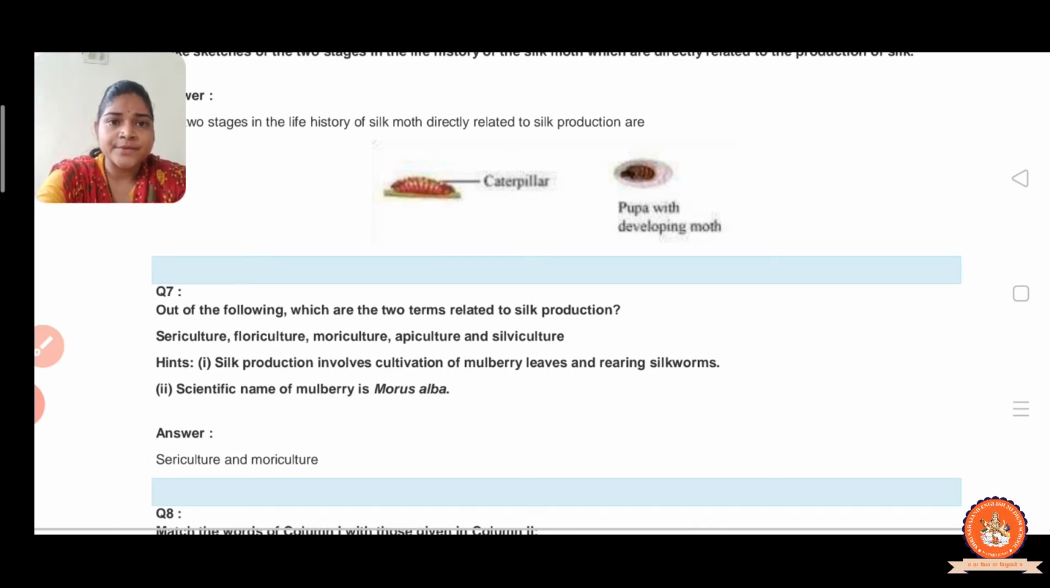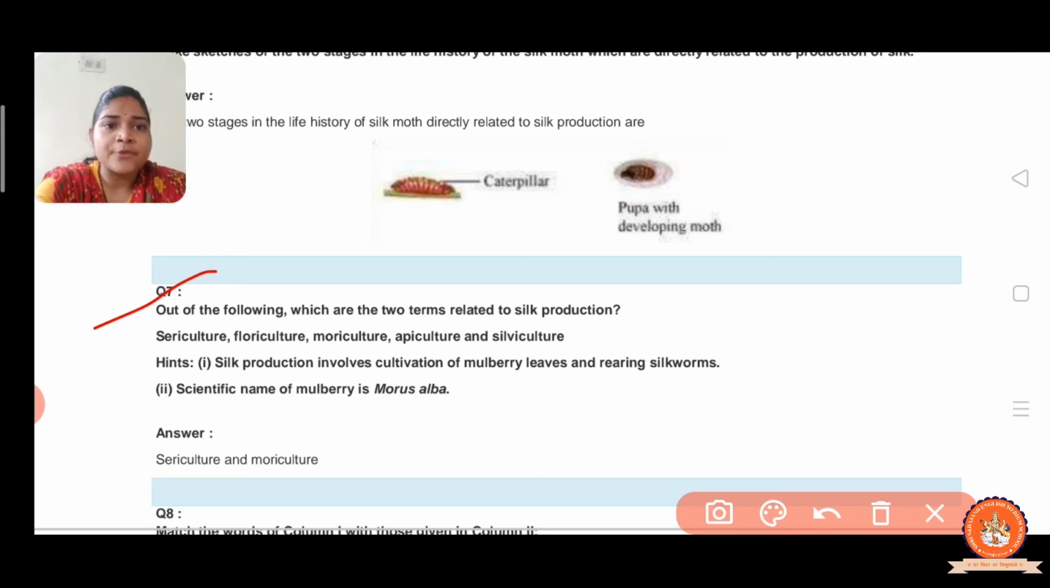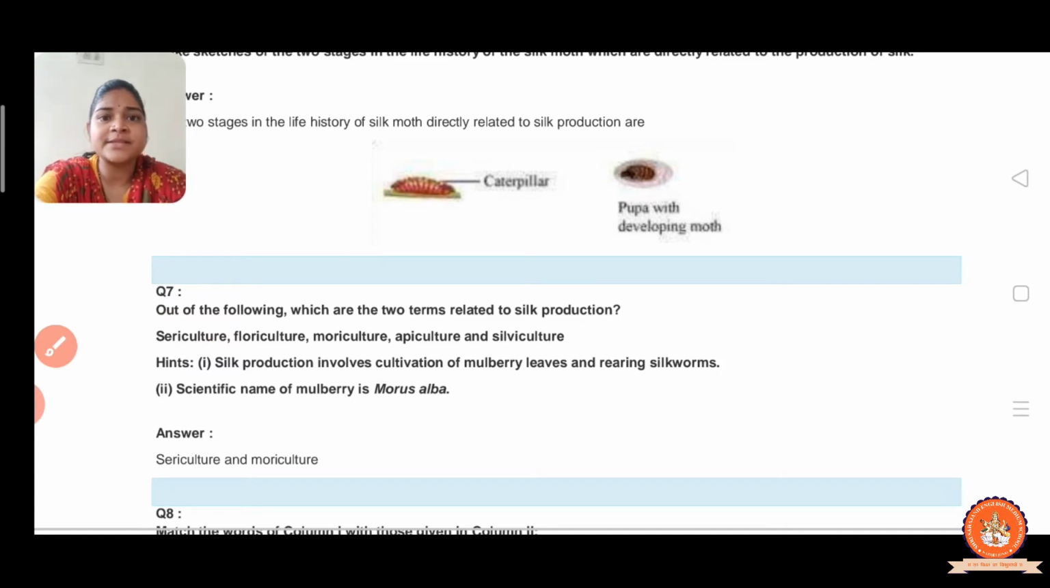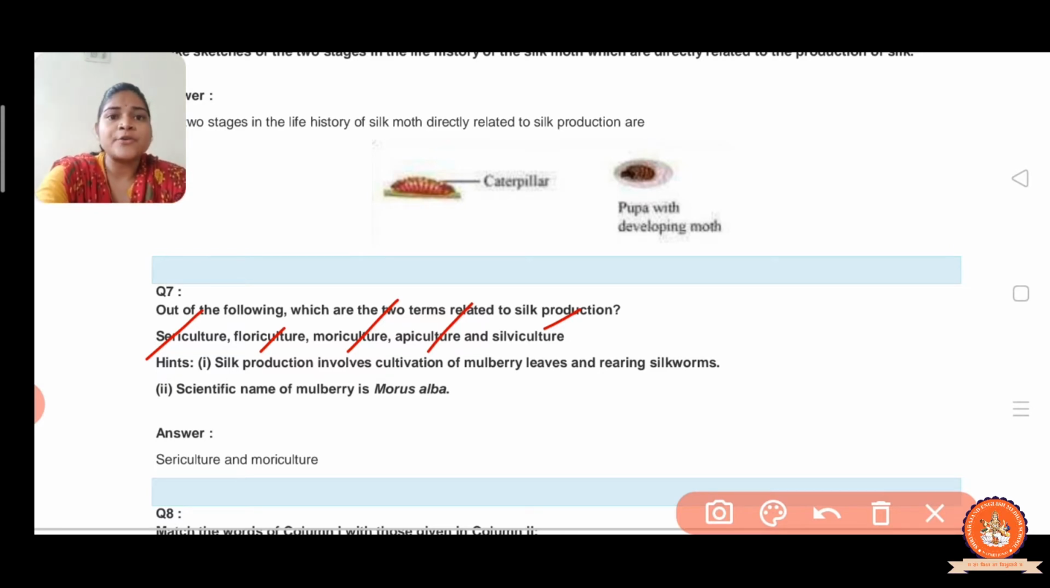Now question number 7. Out of the following, which are two terms related to silk products? Here some terms are given to you, and out of these, which two terms are related to silk production? The first one is sericulture, then floriculture, then moriculture, after that apiculture and silviculture. So out of these, sericulture, you know very well, we just learned about that. Sericulture means the rearing of silkworms to obtain silk.